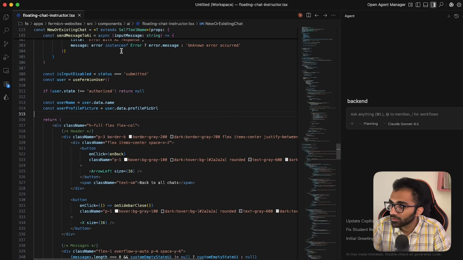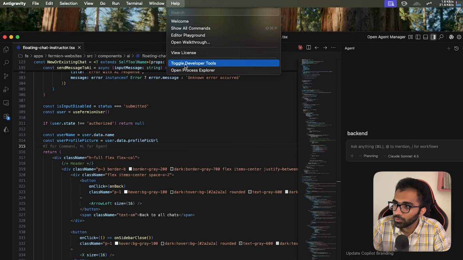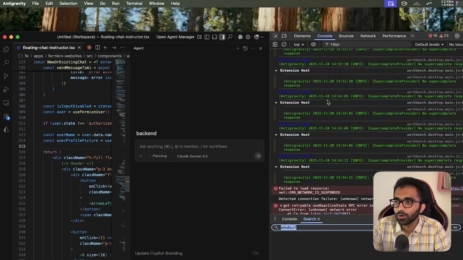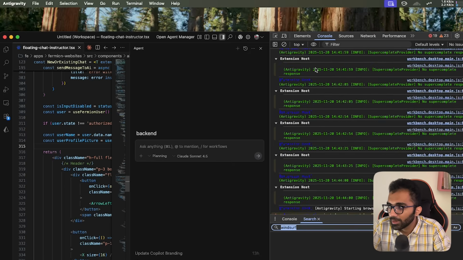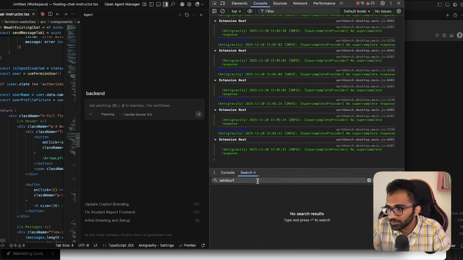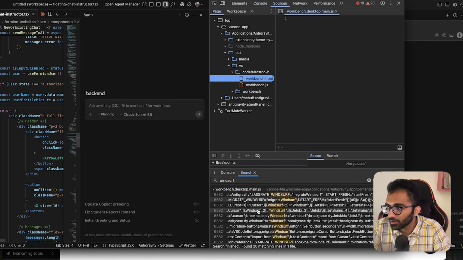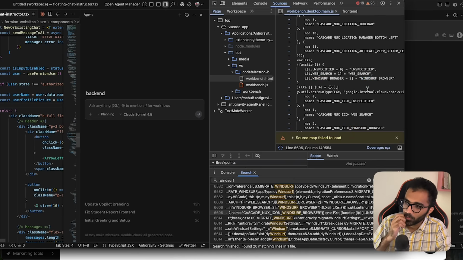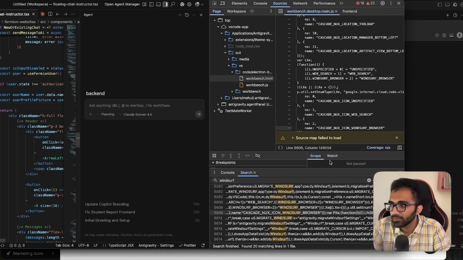But in case of Windsurf, I don't know if Windsurf was truly open source or not. If you go to Help and then Developer Tools over here, you will see that these applications are built on top of Chromium, which is basically Electron, so you can just debug them as local Chrome apps, right? If I search for Windsurf in the code base over here, you will see there are a lot of places, especially with Cascade, which is a Windsurf feature, where Windsurf's branding is still there. This is where Google did a little bit of an oopsie: in rebranding Anti-Gravity, they forgot to remove Windsurf's references completely.